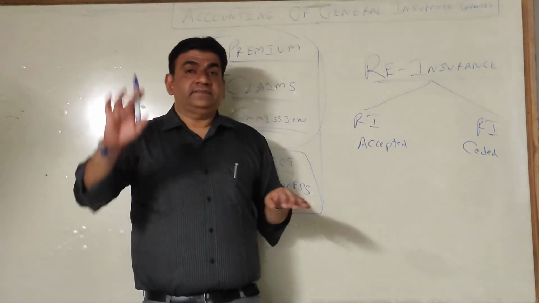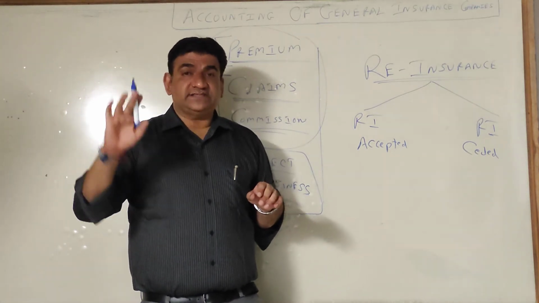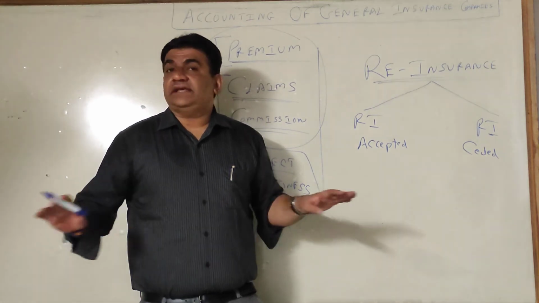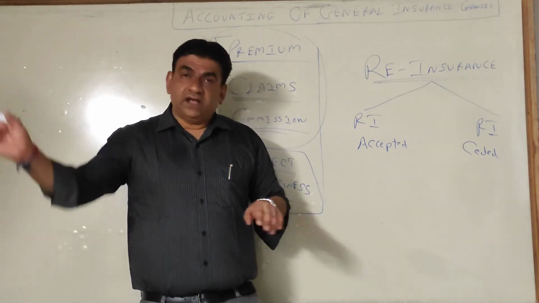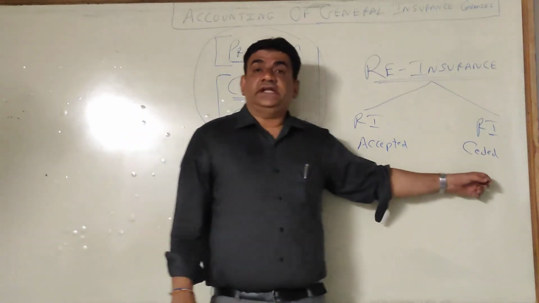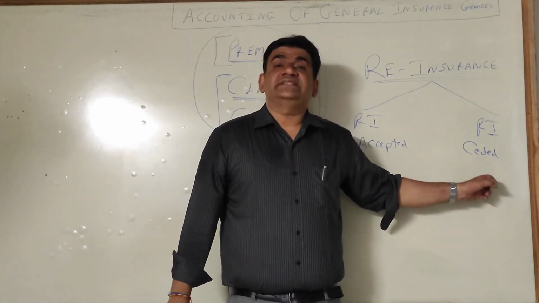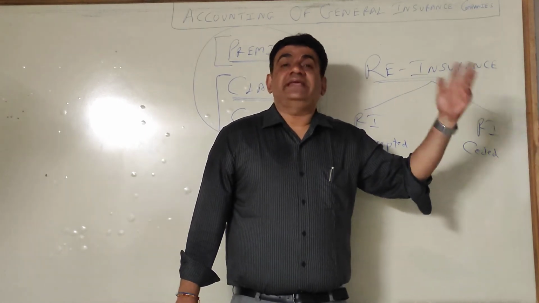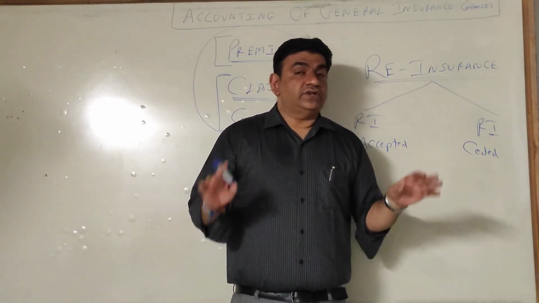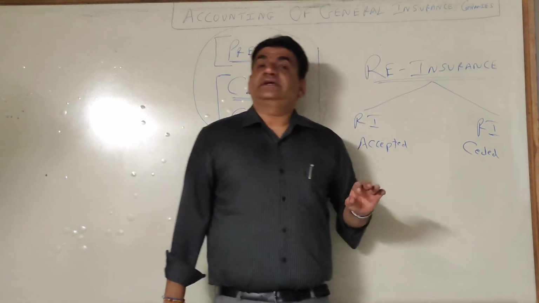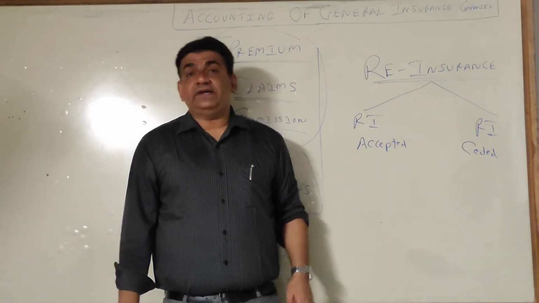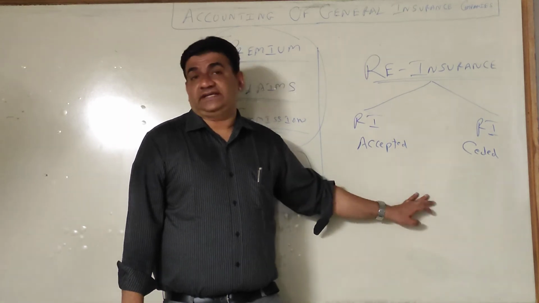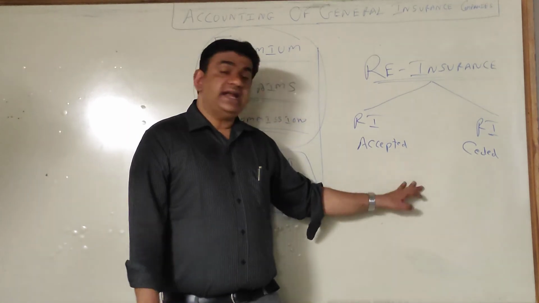And listen, important for objective as well as sums. Sometimes in the question they just give you reinsurance. Nothing is mentioned, accepted or ceded. So if nothing is mentioned, it will always be assumed to be ceded. Because anyway you are doing your own business, so this reinsurance will be that which you have transferred. So if the question just says reinsurance and they have not mentioned accepted or ceded, then in that case it will be assumed to be ceded. Alright? Understand this base?